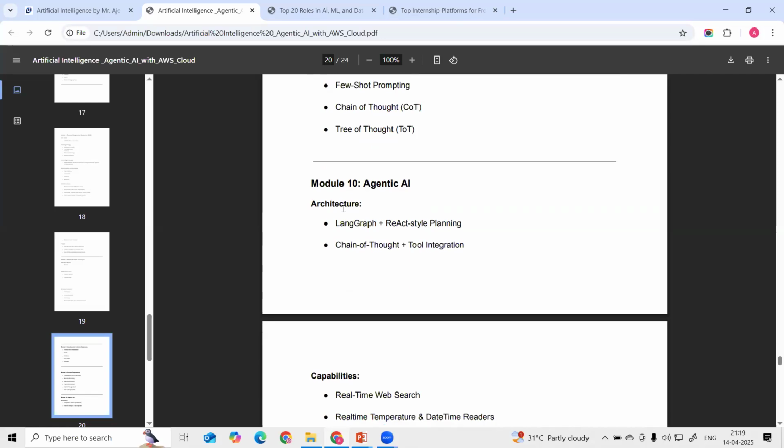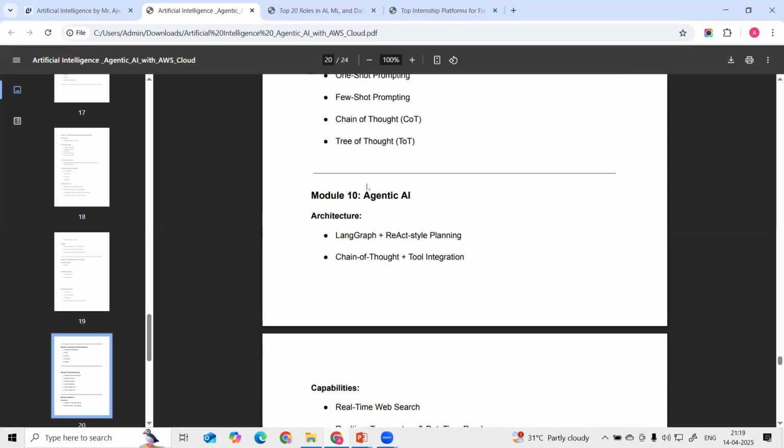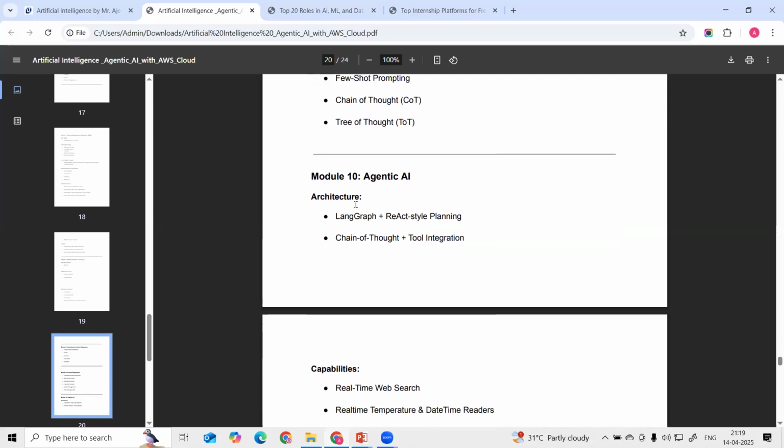Okay, and then agentic AI. This is what everyone has recently been talking about in generative AI. So here, guys, we are learning about agentic AI and how we can create agentic AI applications with the help of LangGraph, and ReAct style planning, chain of thought, tool integration.